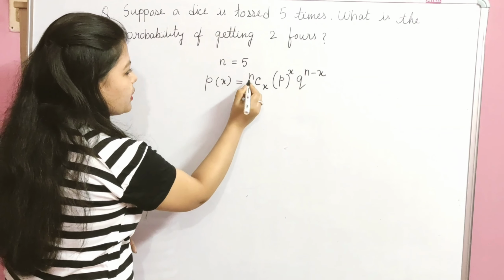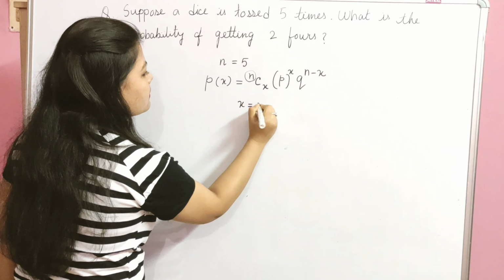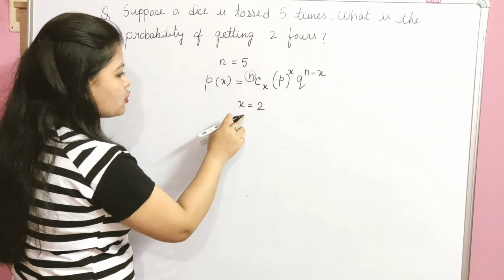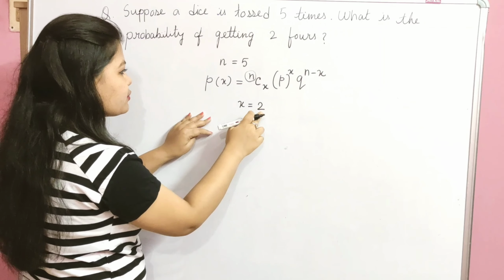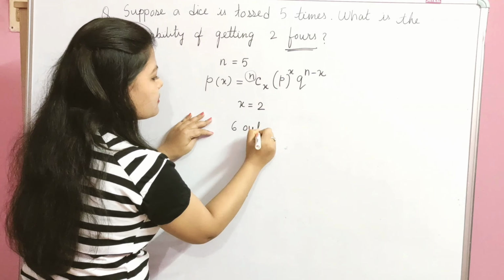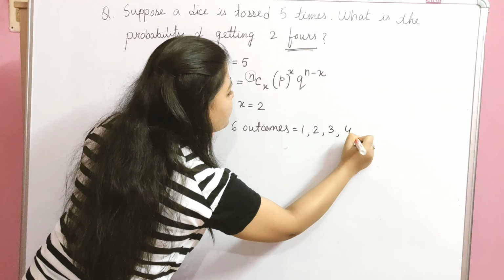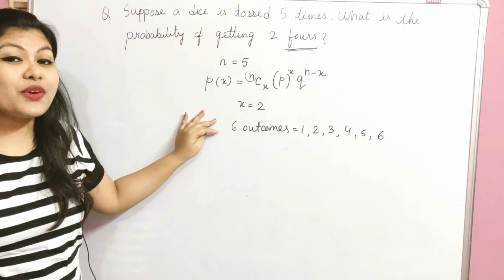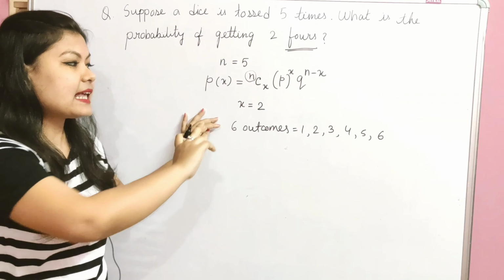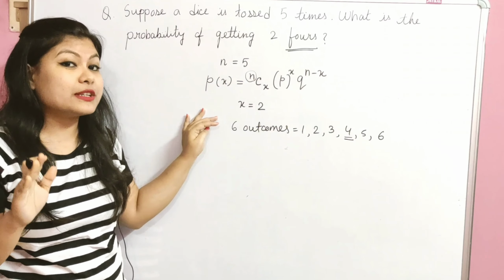So from here we know the value of n. Here x equal to 2, because we want the probability of getting 2 4s. Now for the p value, there are 6 outcomes when you toss a dice, 1 2 3 4 5 and 6, and we have to consider only the outcome 4.